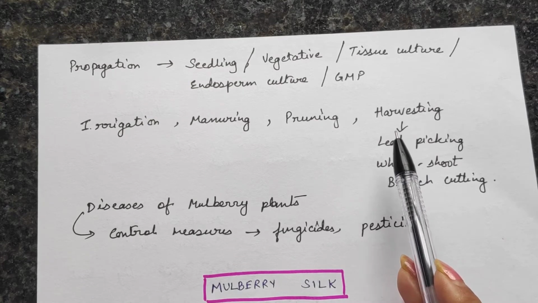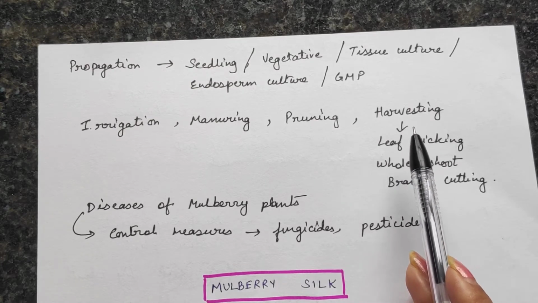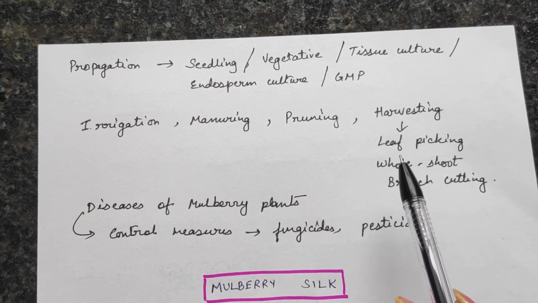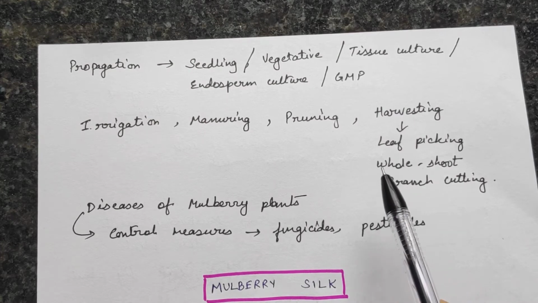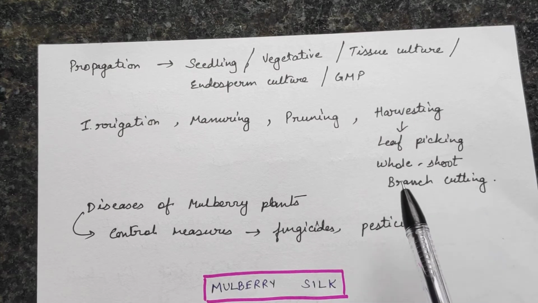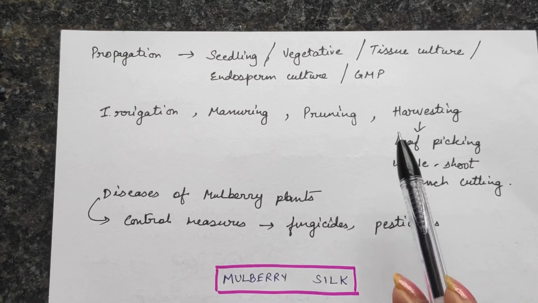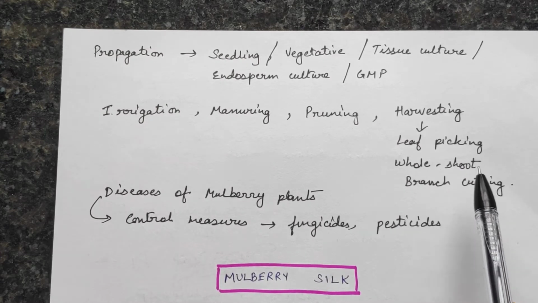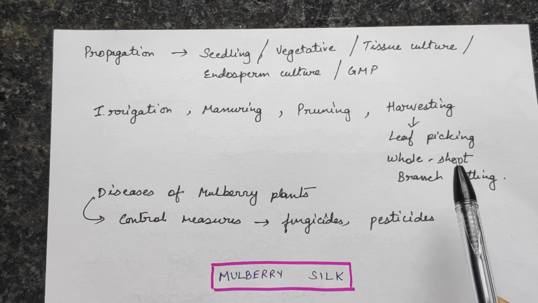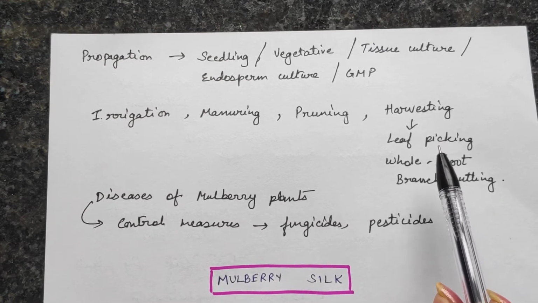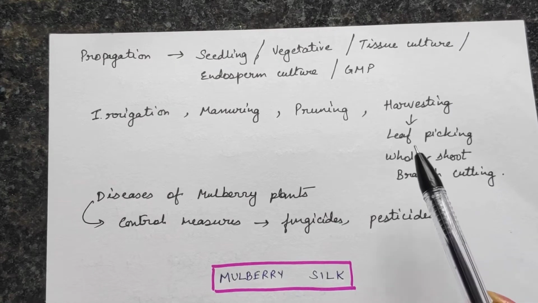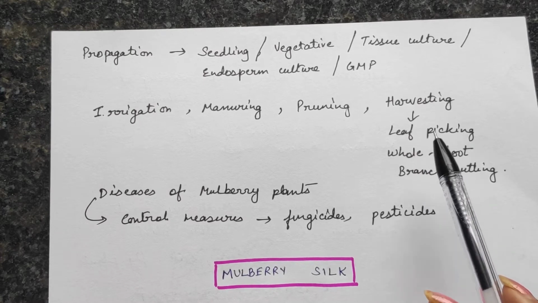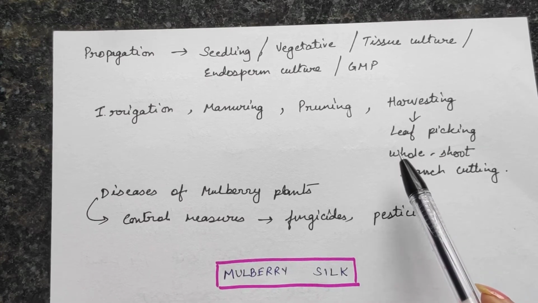Harvesting of both the fruit and the leaves. Harvesting of leaves is done, and then either only leaves are picked, or the whole shoot or branches are cut, and then these are given to the silkworm so that they can feed on it. And the other thing I said is fruit. The fruit of the mulberry plant is used for other purposes, because sericulture produces not only silk, but the fruit of this mulberry plant is also used for making certain medicines.